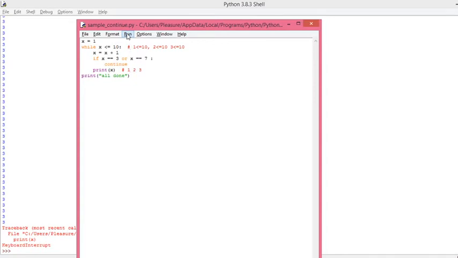0 plus 1, so here it becomes 1. Then it prints 1 here. Then it becomes 2, then it prints 2. Then it becomes 3. Since it is 3, it continues, so this 3 will not be displayed here. Then next it will be 4, so 4 will come here and then it will print 4.